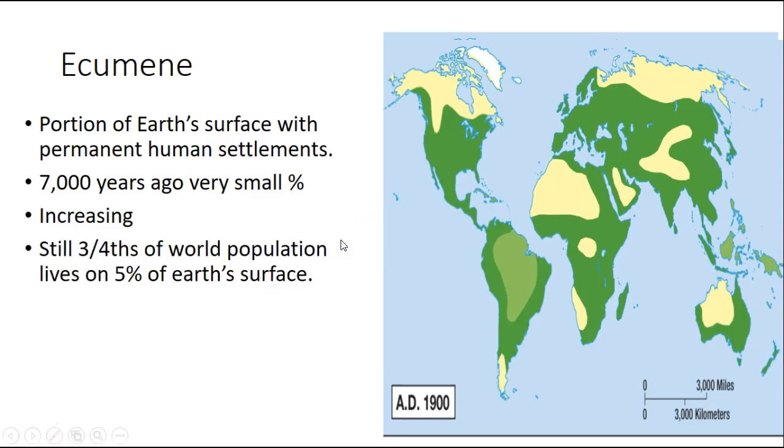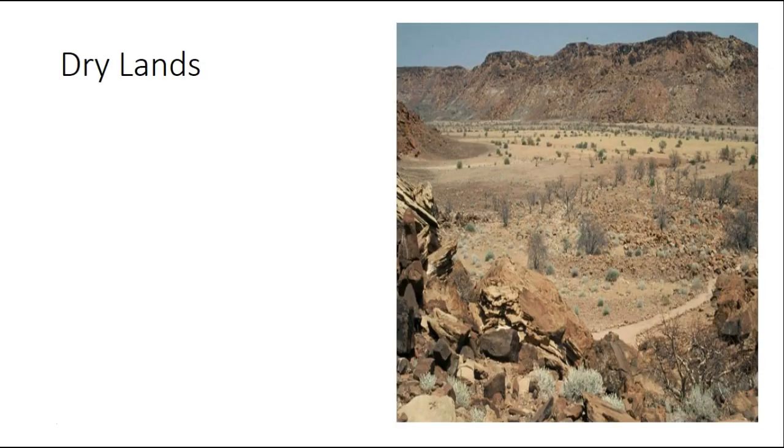Now, despite it increasing, it's still three-fourths of the world population only lives on 5% of the Earth's surface. Why? Well, because the oceans are still 71% of the Earth's surface. Now, non-ecumene would obviously be the areas where people don't live. So if ecumene is where they live, non-ecumene is where they don't live. Then we have the four land regions that were in the Cultural Landscape textbook.